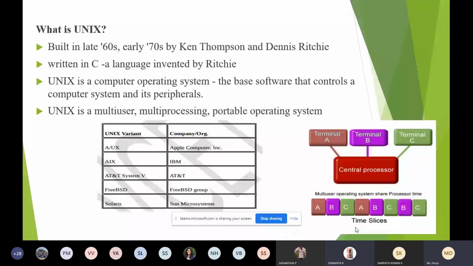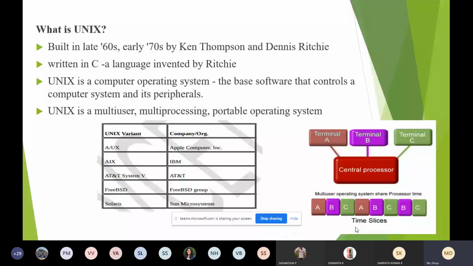He invented which language? C language. Correct, he is the person who invented the C language. And one more thing you have to remember: the entire Unix operating system is written in C language. These are the two persons who invented Unix.